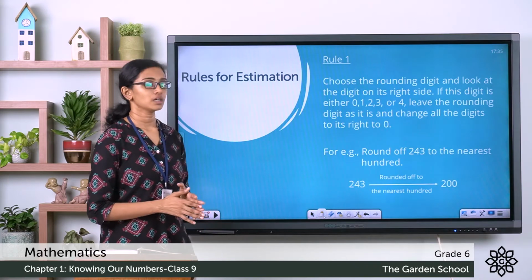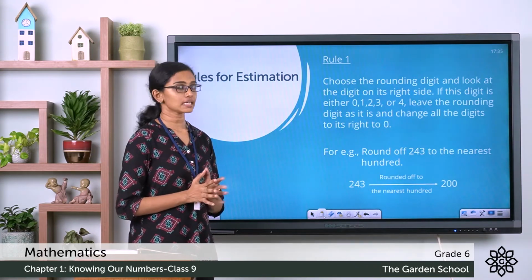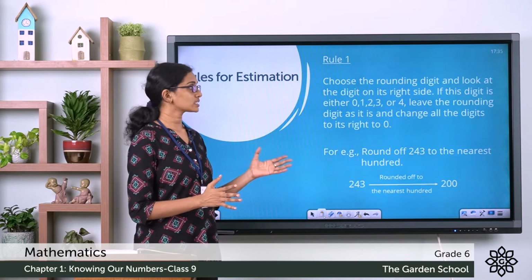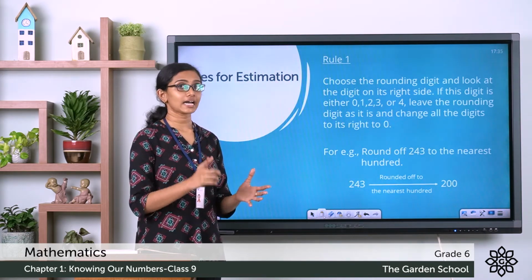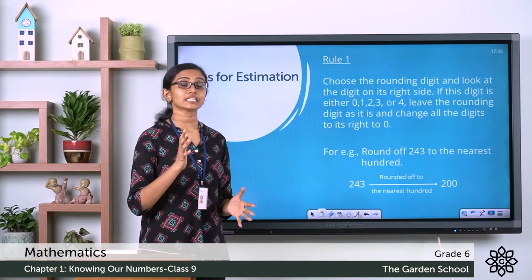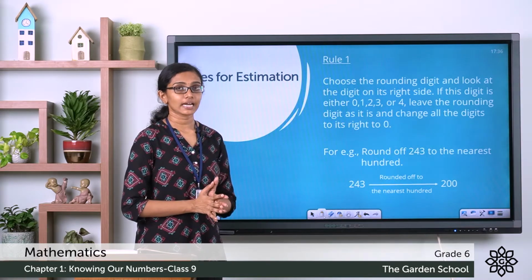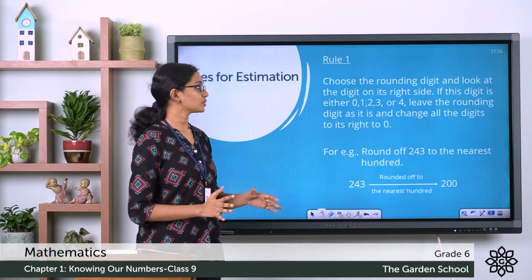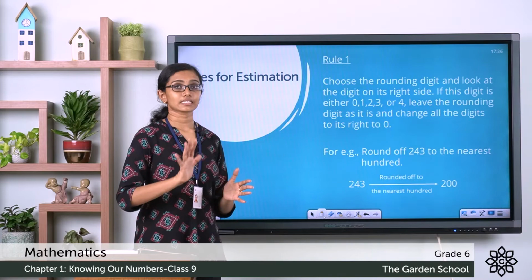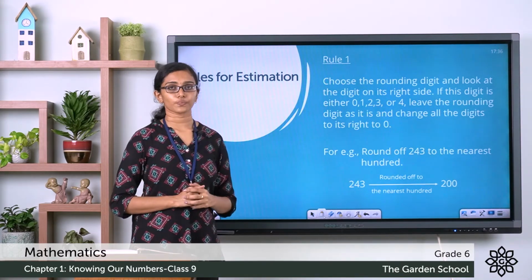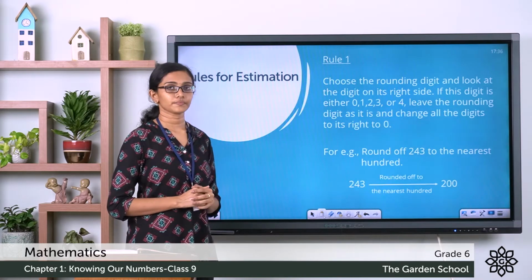It says you have to choose the rounding digit and look at the digit to its right side. If the digit to the right side of the rounding digit is either 0, 1, 2, 3 or 4, that is, if this digit is less than 5, you have to leave the rounding digit as it is and change all the other digits to its right to 0. Here is one example I have given.